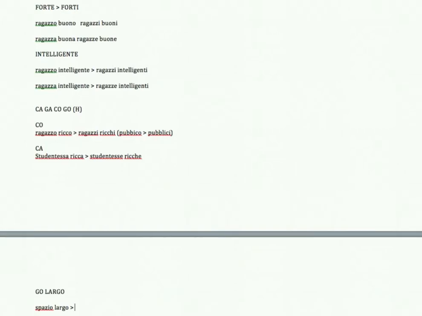In this case, the stress is not on the I, so you don't have the second I, so it will be just spazi, and then largo becomes larghi with an H, okay? Because Italians like to keep the same sound G, and the only way to make the sound G is by adding an H, otherwise it will be largi, okay?